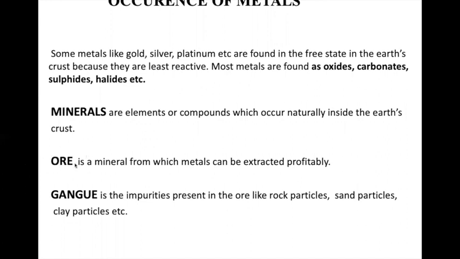And whenever we get an ore, there's a large amount of impurities present in the ore. Whenever extraction is taking place from certain places, it is not that you're getting pure iron oxide. It has a large amount of sand and other impurities with it: clay particles, rock particles, sand. These are called gangue, and they have to be removed.